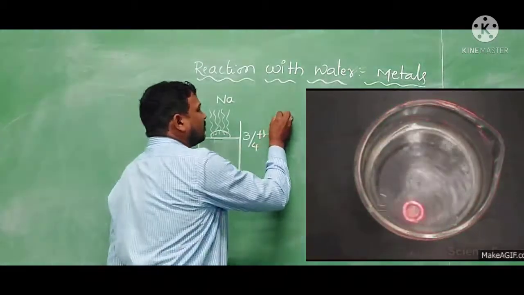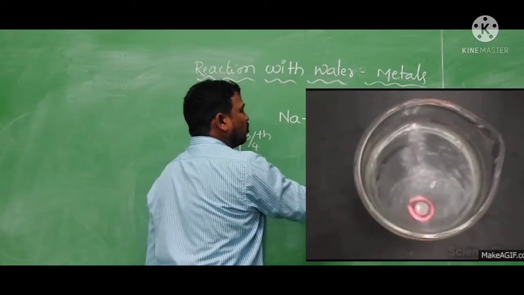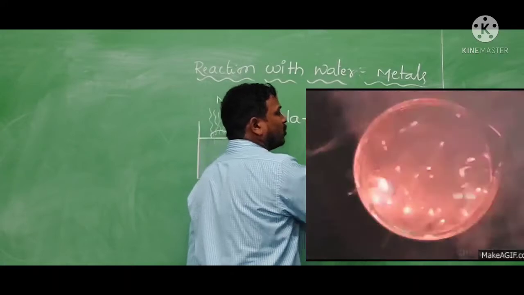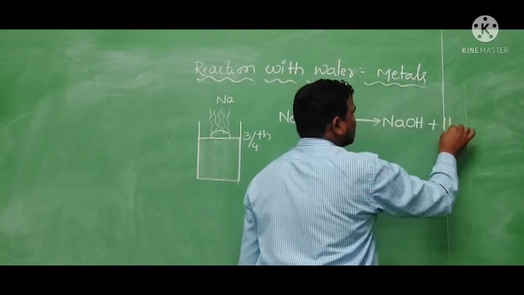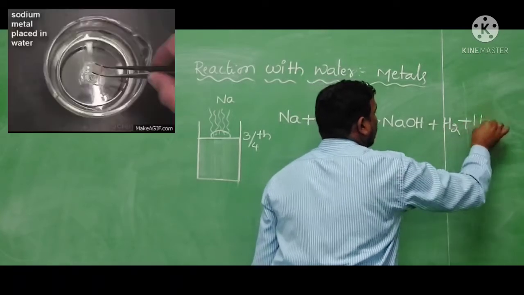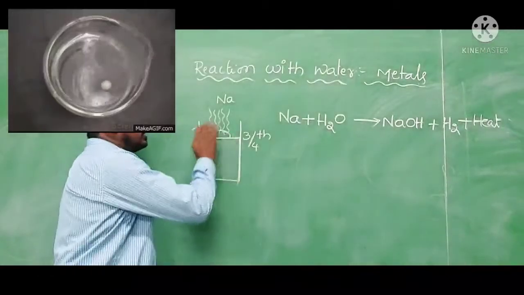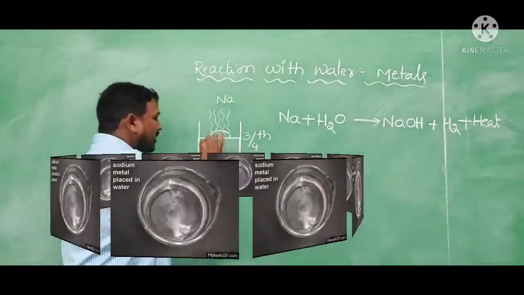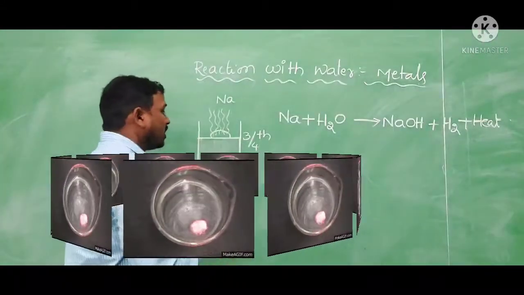Here, if you look at the reaction which is occurring, sodium plus H2O gives rise to sodium hydroxide, gas, and also heat. This sodium displaces the hydrogen. After melting it catches fire and burns, and the solution becomes hot.